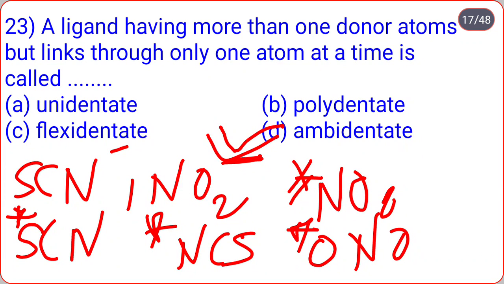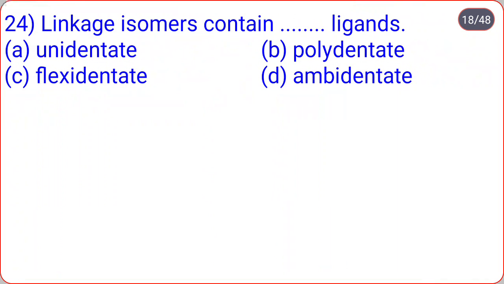Okay, remember that, hence it is known as the ambidentate ligand. Linkage isomers contain dot dot ligands: unidentate, polydentate, flexidentate, ambidentate. So linkage isomers contain ambidentate ligand.